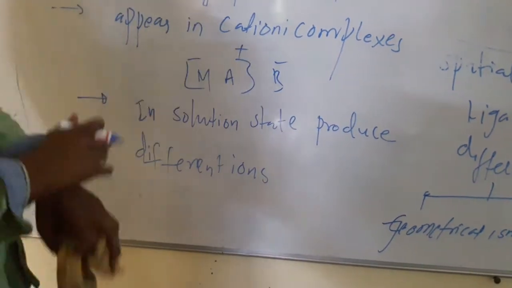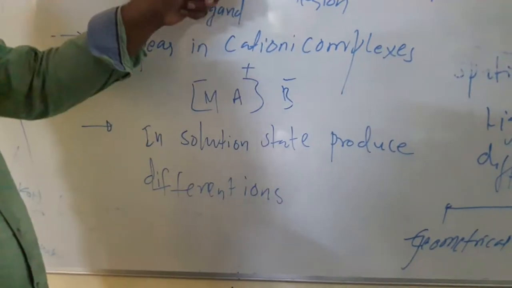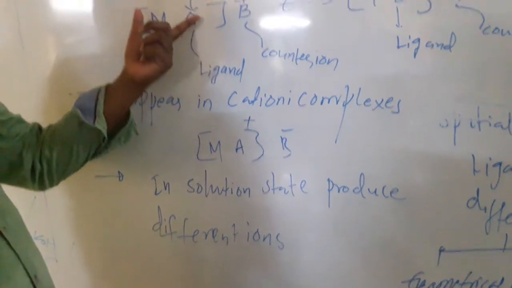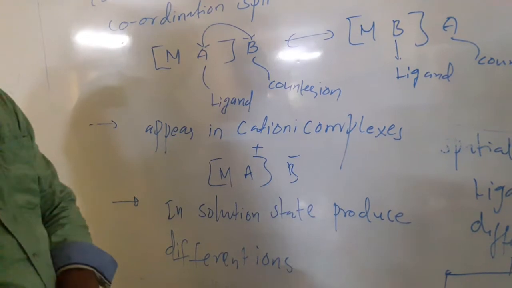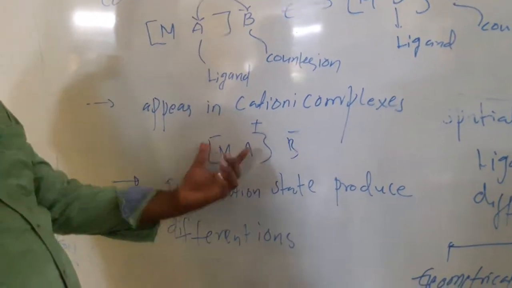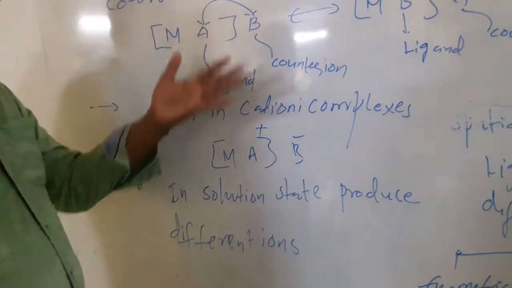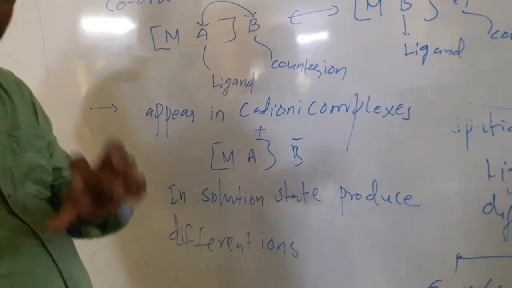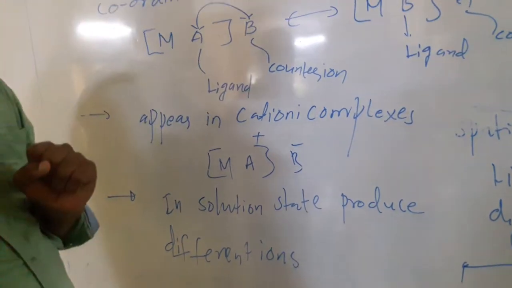So ionization isomerism is due to mutual exchange of counter ions with the ligands present in the coordination sphere. It appears in cationic complexes, where the coordination sphere is on the left and the counter ion on the right, and these isomers in solution produce different types of ions.